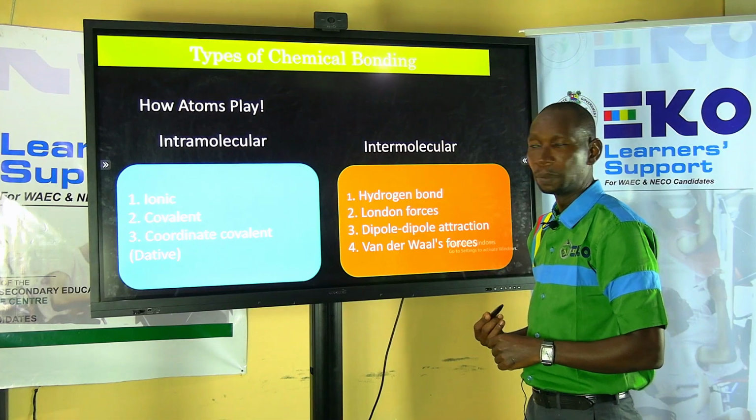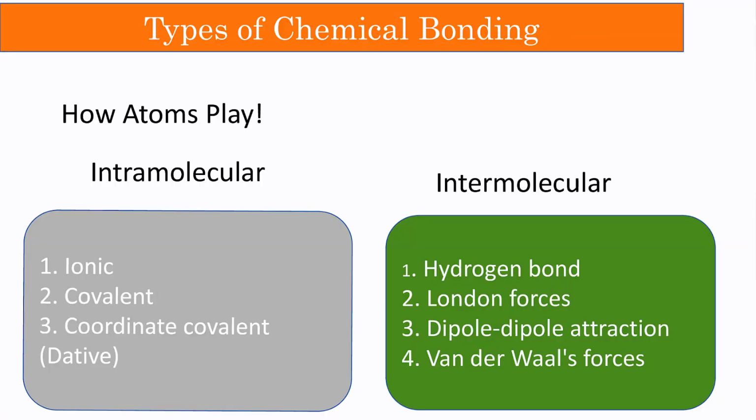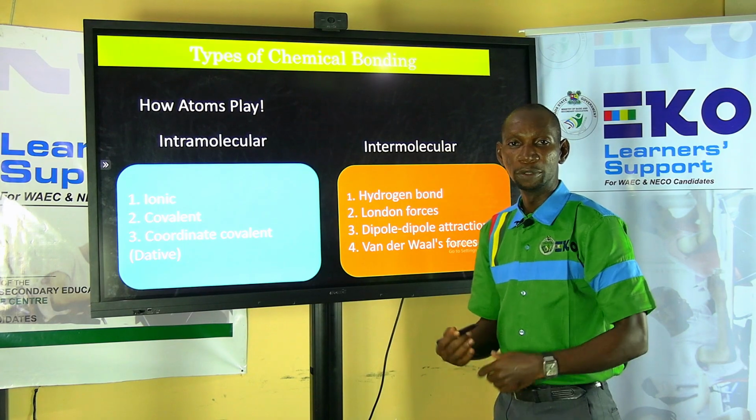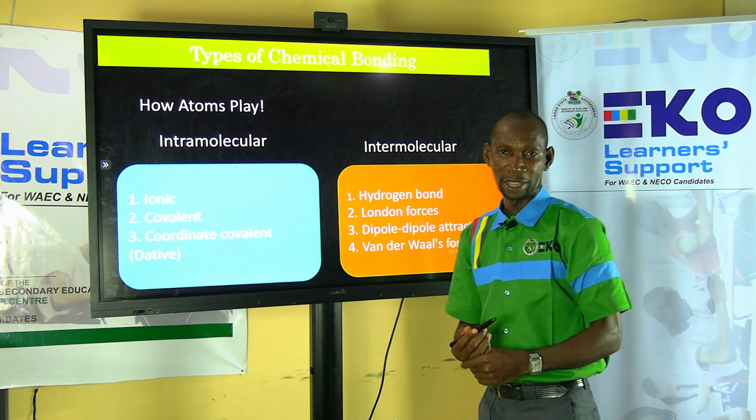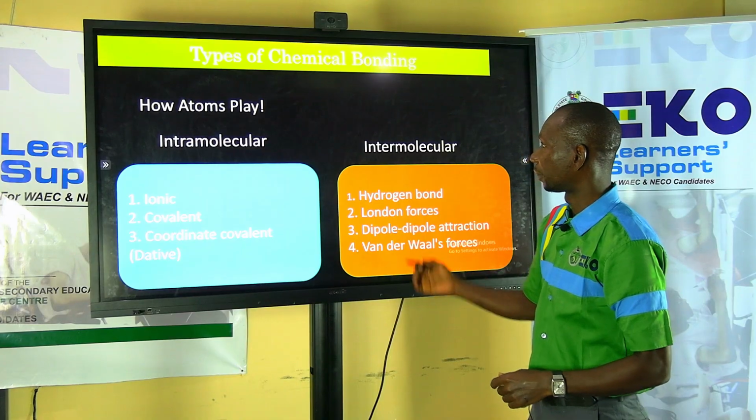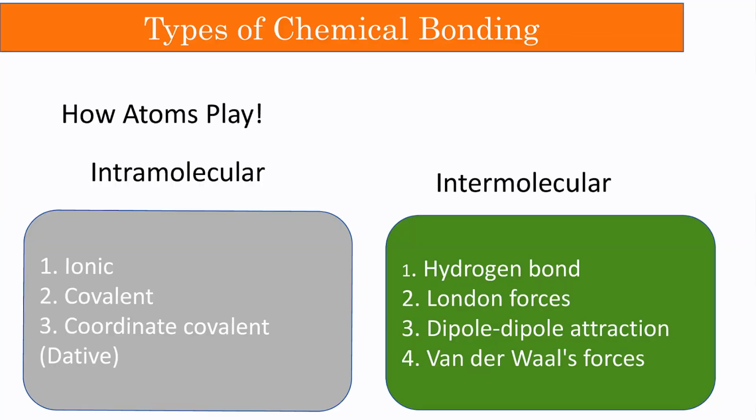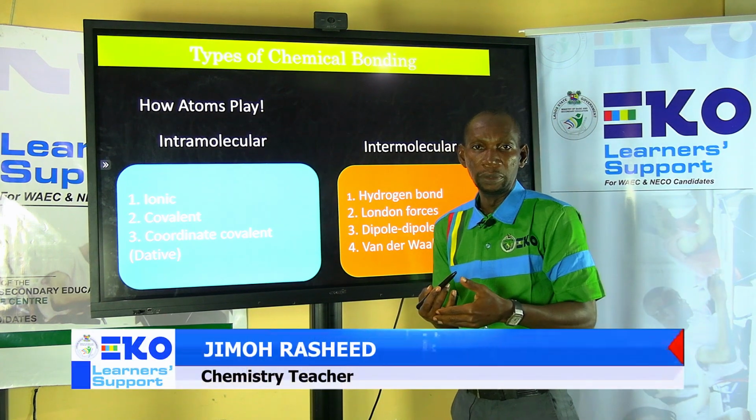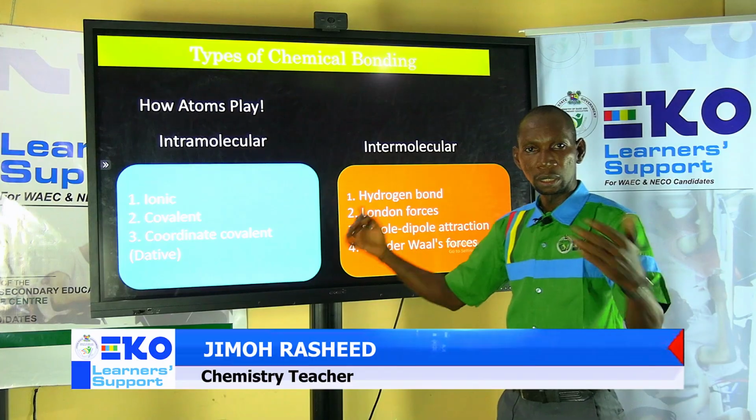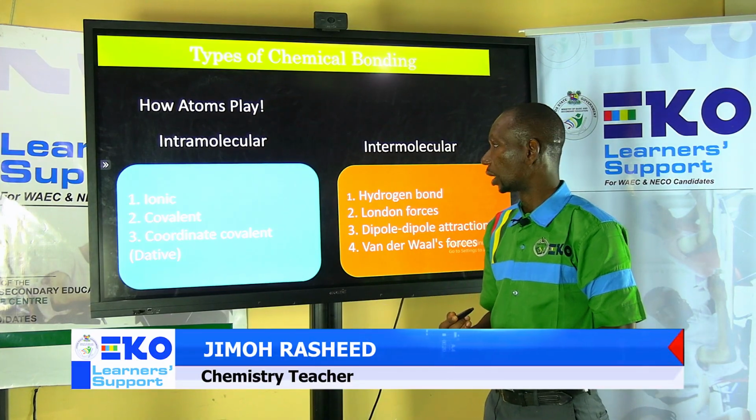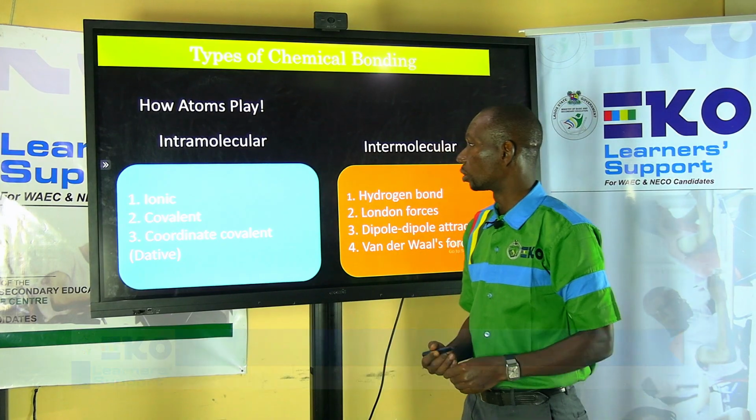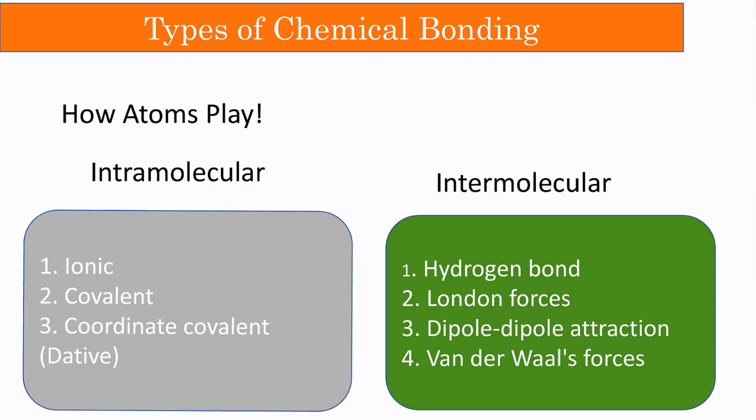What are the different types of chemical bonding? We want to look at how atoms play. How do they roll? How do they cruise? How do they come together? Now, we classify them into two. We have the intramolecular bonds and we have the intermolecular. The word intra means within. The word inter means outside. Okay? So, among the intramoleculars, we have the ionic, the covalent, and the coordinate covalent.